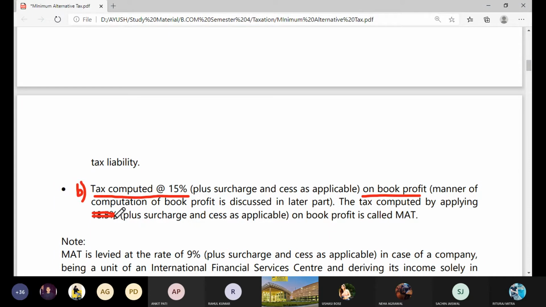The flat tax rate is 15%, excluding surcharge and cess. You have to add surcharge and cess extra, because surcharge rates vary from company to company depending upon the total income that a company is earning. That's why we have not added that to this tax rate. This is excluding surcharge and cess. Okay.